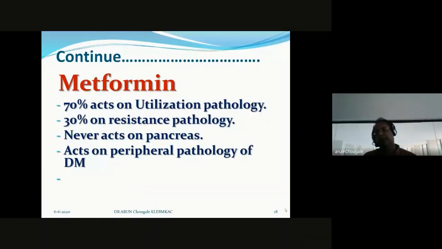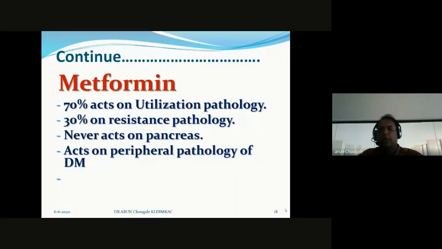In pharmacology, it is called metformin. Initially it comes under the biguanide class of drugs. Nowadays the word biguanides is out of pharmacology books, because only one drug remains in that class, that is metformin. Keep it in your mind, it acts 70% on utilization pathology and 30% on resistance pathology.